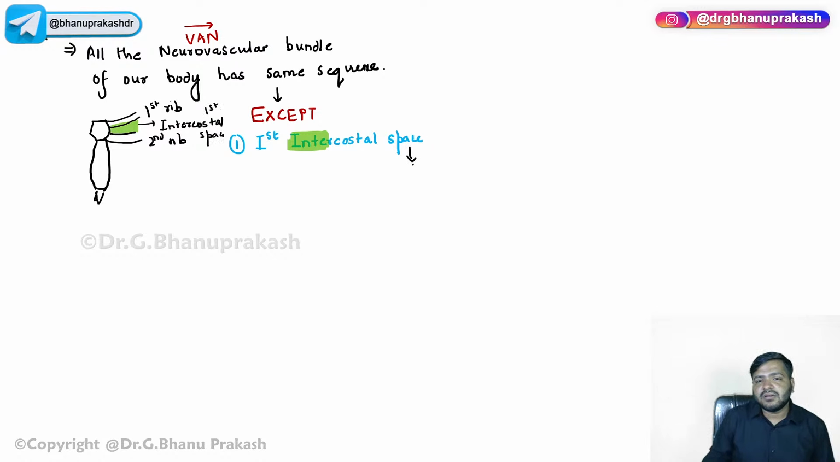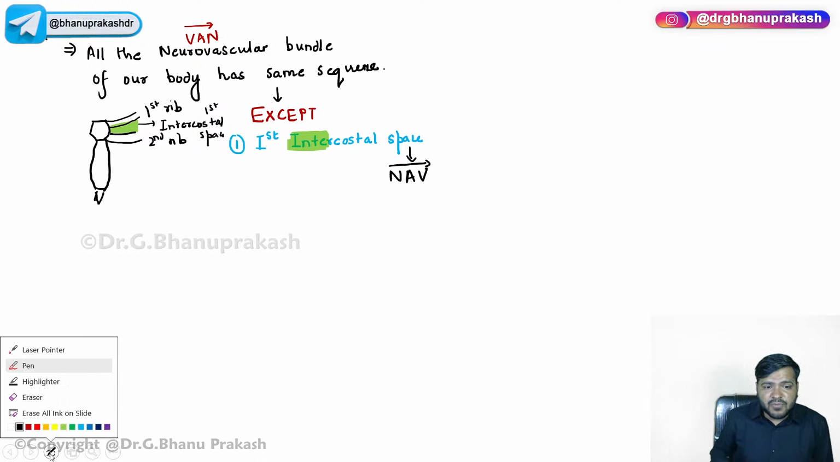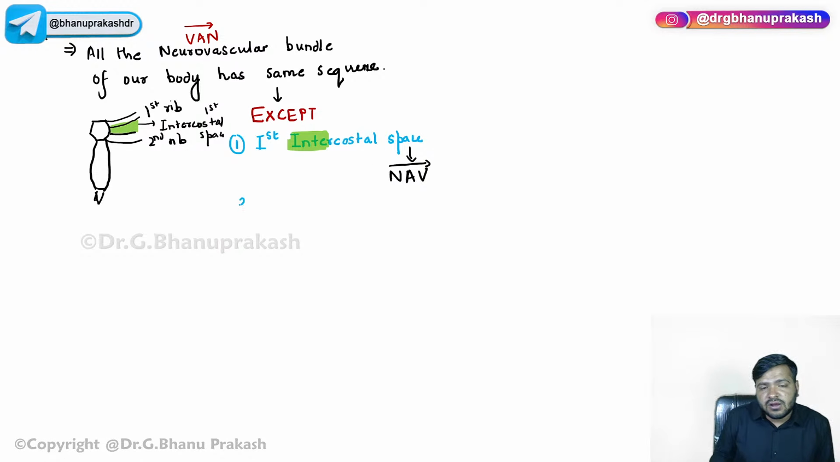It has the order of NAV. It has opposite order, nerve, artery, and vein. Nerve, artery, and vein. And again, one more important point that we have to mention over here, that is the popliteal fossa. The popliteal fossa.